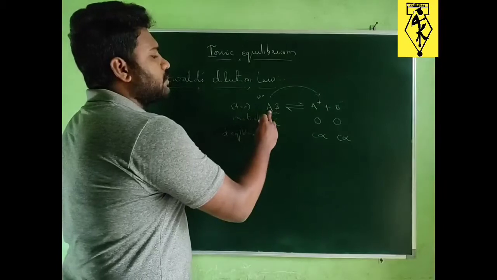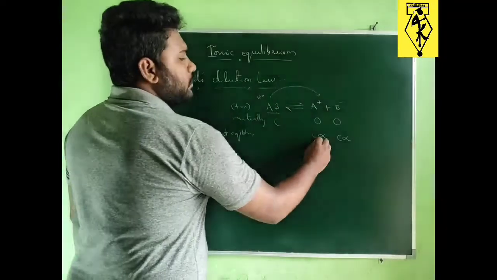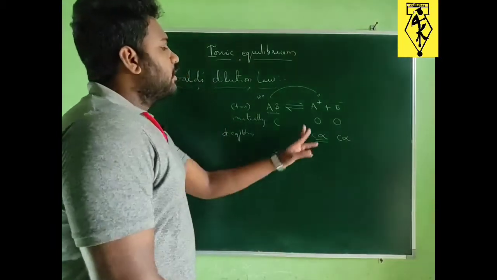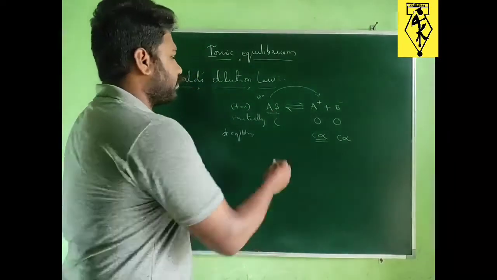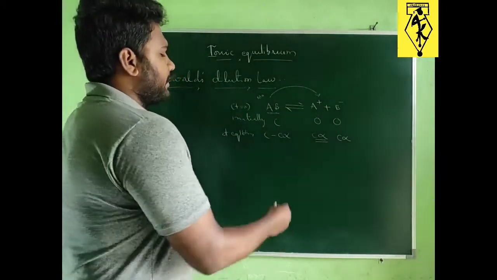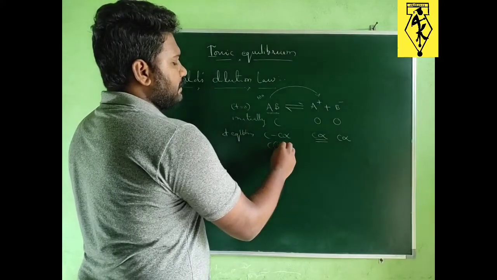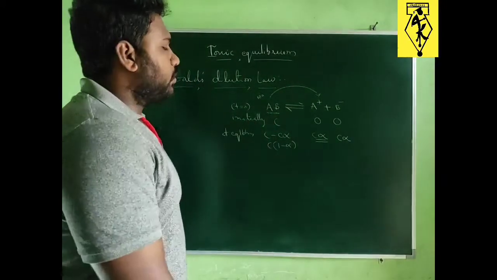Then what about the concentration of reactant at equilibrium? This much concentration will be reduced from the initial concentration of reactant. So C minus C alpha we can write, or else we can simplify as C into 1 minus alpha.